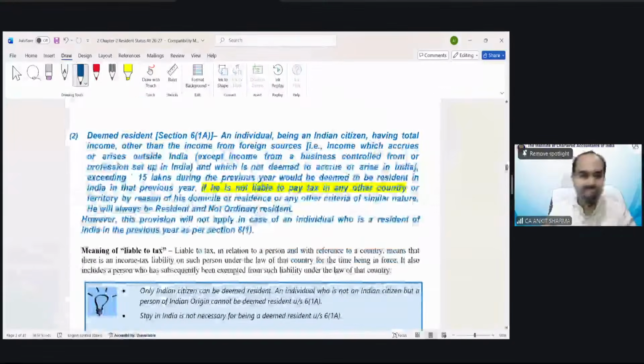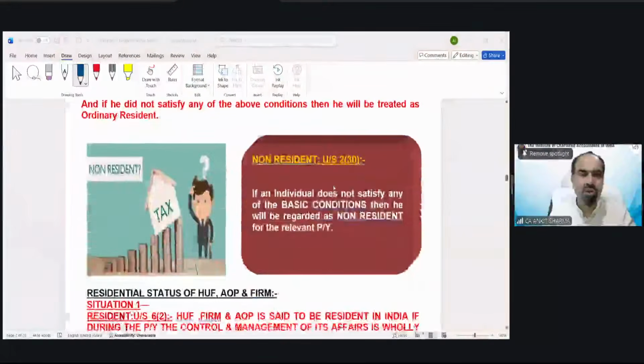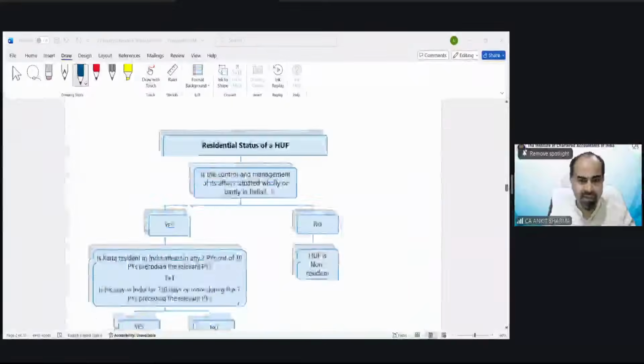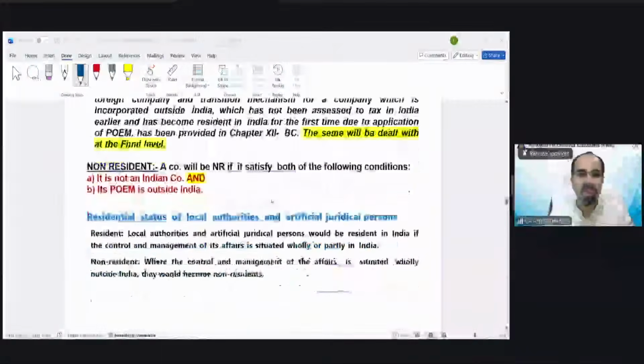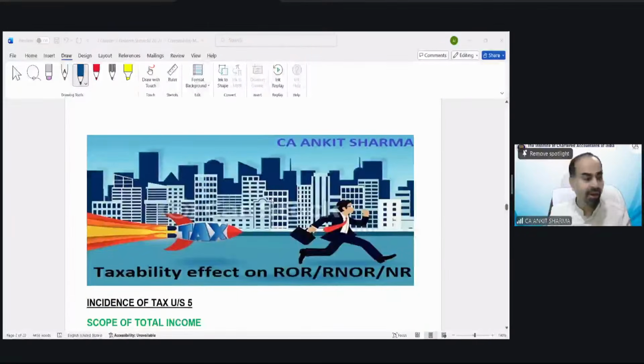So we have seen how to find out the residential status of an individual, HUF, company, partnership firm. But now it's the time to understand the impact of it. At the start of the class, I told you that it is very, very important to find out the residential status of a person because it impacts the taxability of the income.